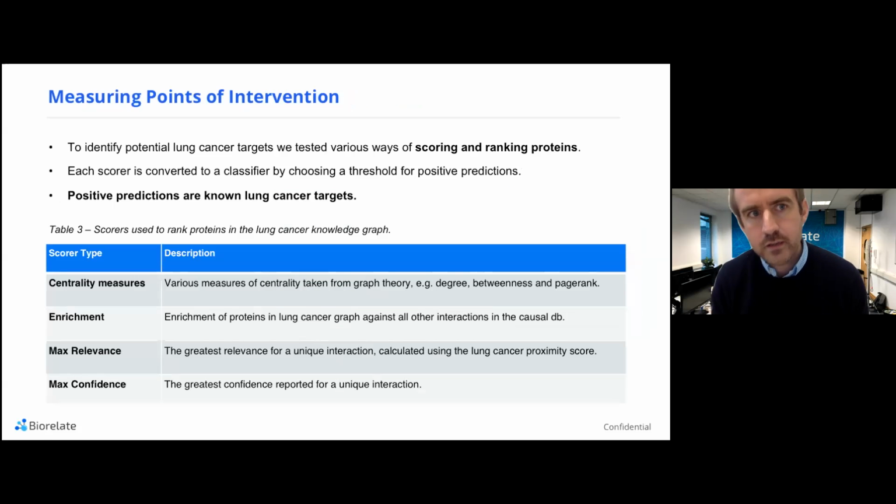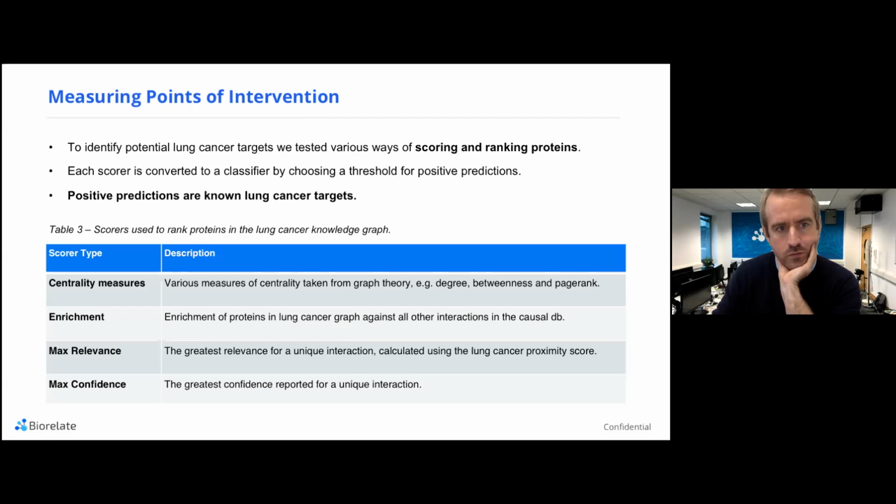So the next phase then is to try to rank potential lung targets within this knowledge graph. The way that we felt was the best approach to doing this is essentially to treat each existing lung cancer target as a positive prediction. Anything that's not a known drug target is a negative prediction. What we wanted to do then is to score and rank existing targets and essentially build this ranking system on those known targets, so that the classifier is basing these on that known knowledge.